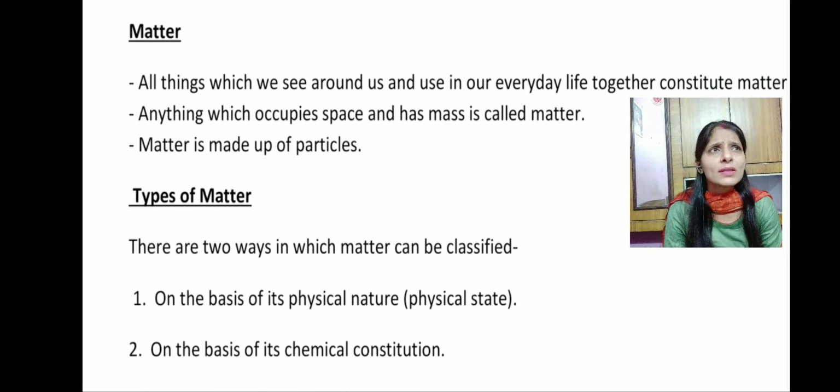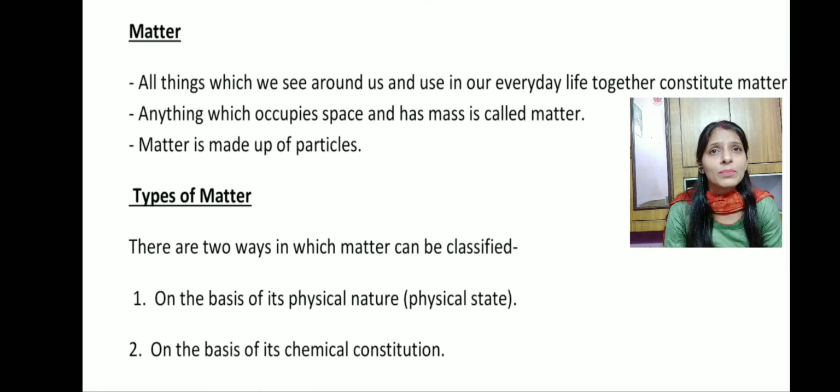So these all things which you see around yourself, they all are the examples of matter only. So that means matter can be defined as anything which has mass and occupies space. So we can consider anything as matter if it is having mass and if it is occupying space.